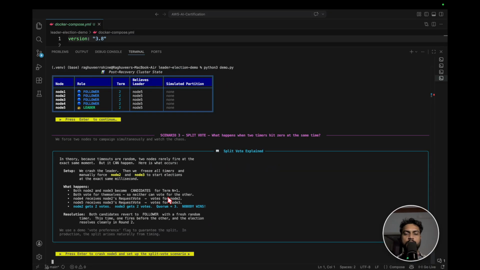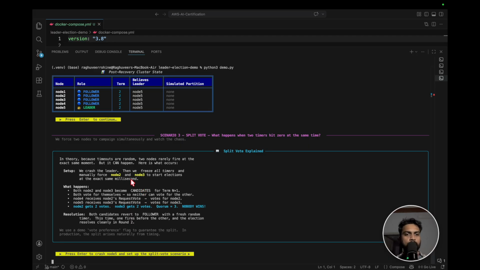Okay, so now let's look at scenario 3. It's a very interesting scenario. As we already discussed, what will happen if two nodes simultaneously nominate themselves as a candidate and ask for the votes? That's the scenario we are trying to implement here.